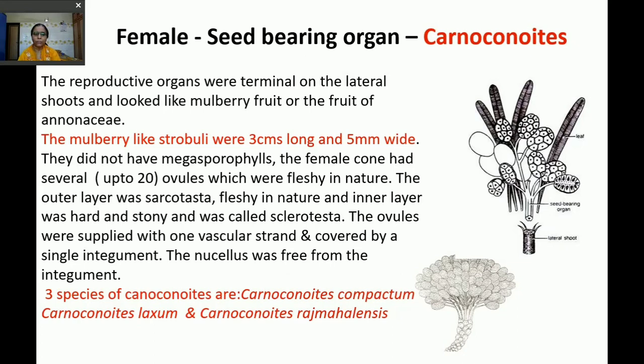The ovules were supplied with one vascular strand and covered by a single integument. As you all know, gymnosperms have a single integument and angiosperms have two integuments. The nucellus was free from the integument. Three species of Carnoconoides were described: Carnoconoides compactum, Carnoconoides laxum, and Carnoconoides rajmahalensis.